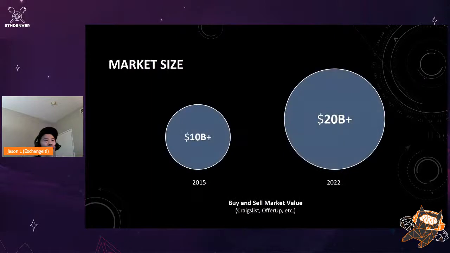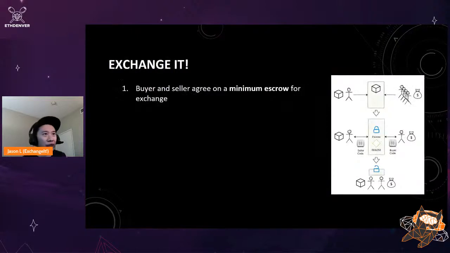In terms of market size for the buy and sell market, 5 years ago it was about 10 billion in total value. This data is from Craigslist and OfferUp, and it has doubled in the last 5 years to about 20 billion. So there's definitely a market here to tackle, and we're hoping the advantages of Web3 can disrupt the existing ecosystem.